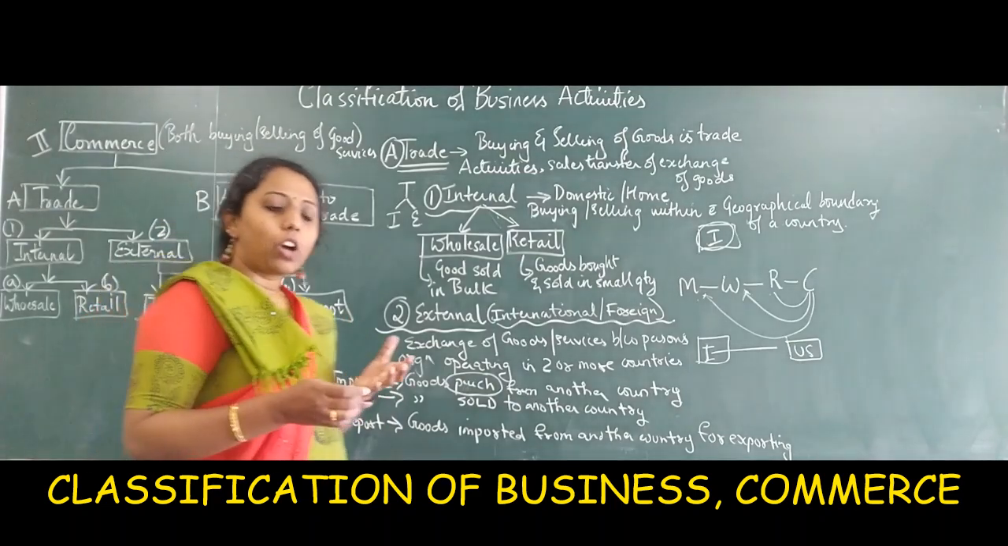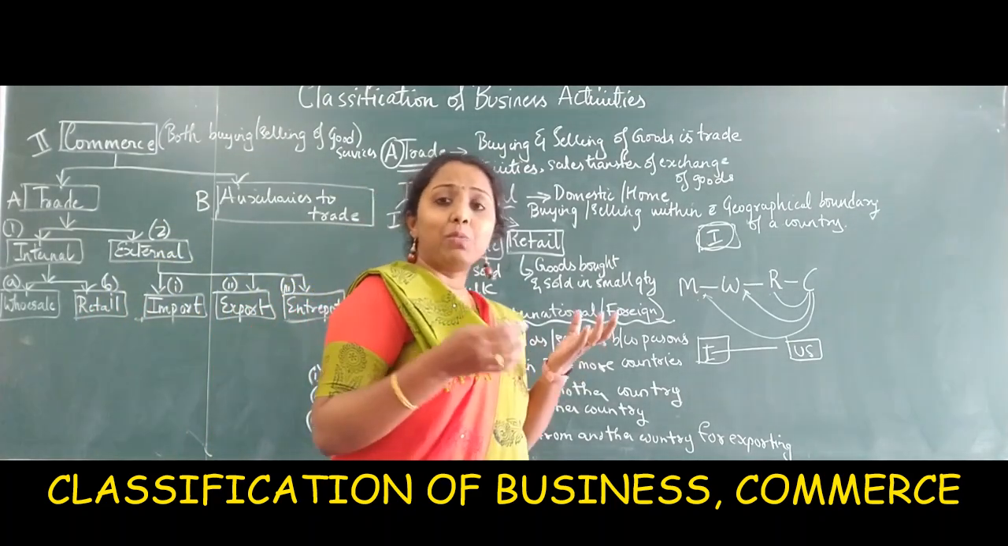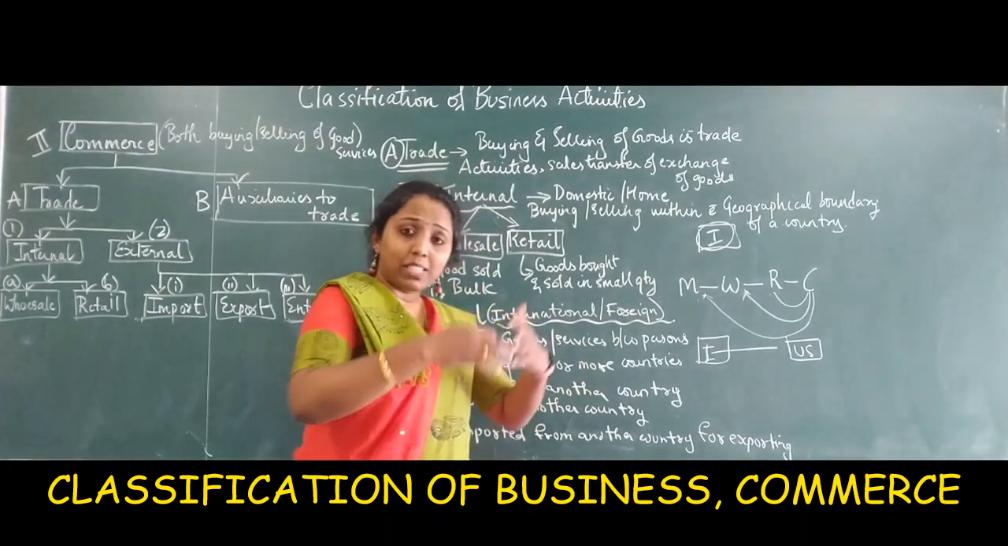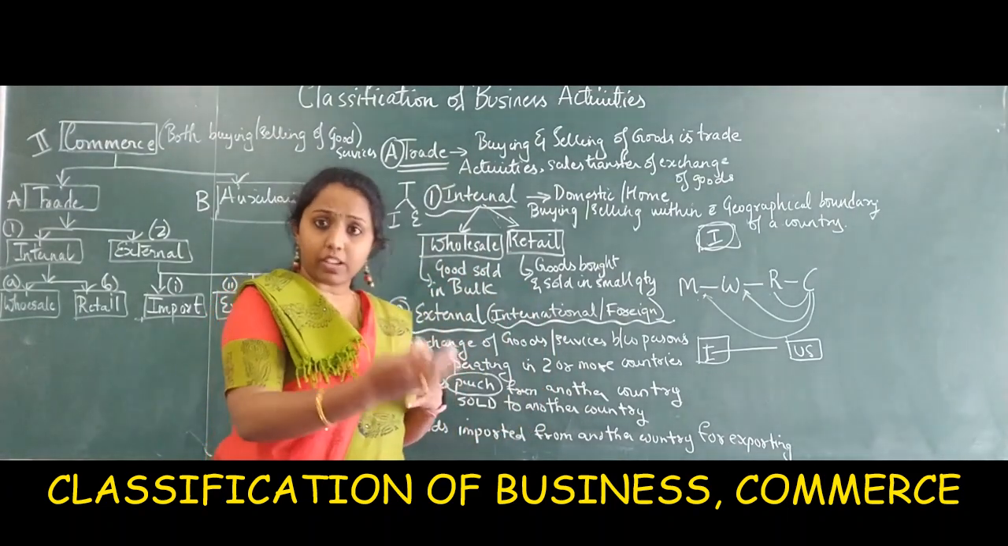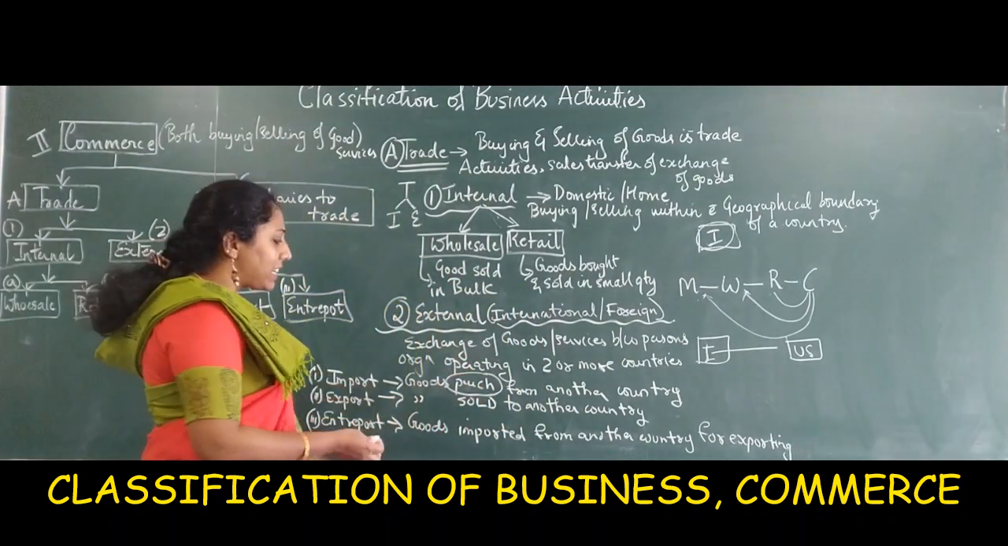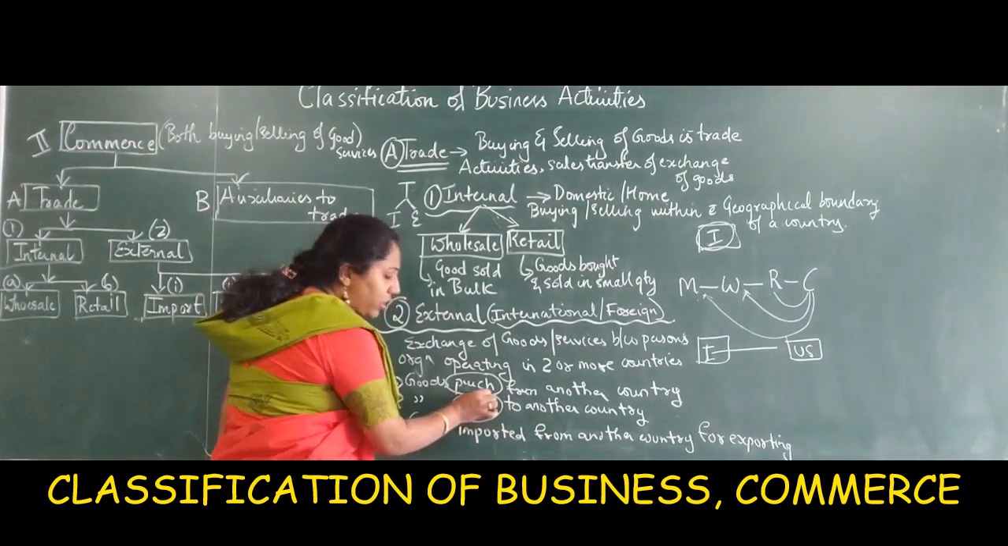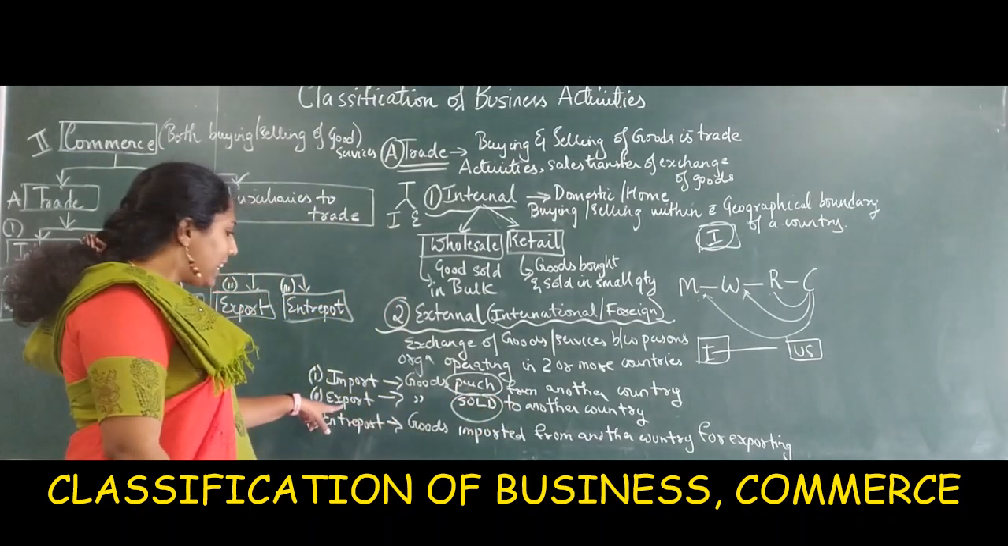Okay, so let's talk about spices. Spices we have in excess. So what are we doing? We are exporting those spices to another country. That is what is called export. Goods sold to another country are called export.